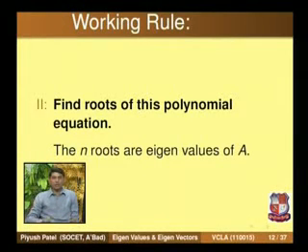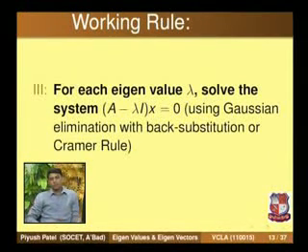These n roots are eigenvalues of A. After finding the eigenvalues, for each eigenvalue we solve the homogeneous system of linear equations (A minus lambda I) x equals 0.